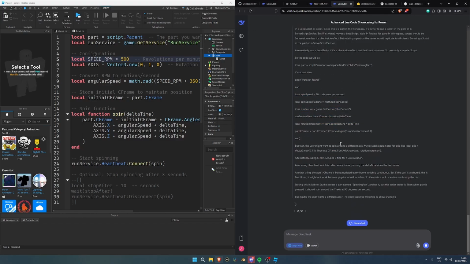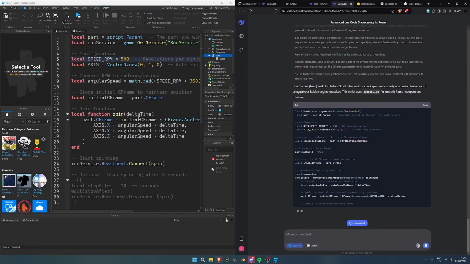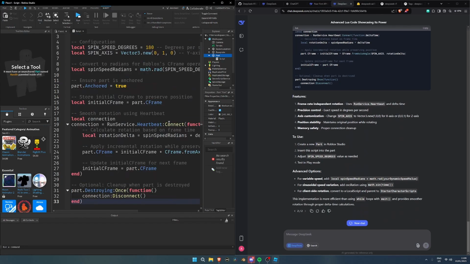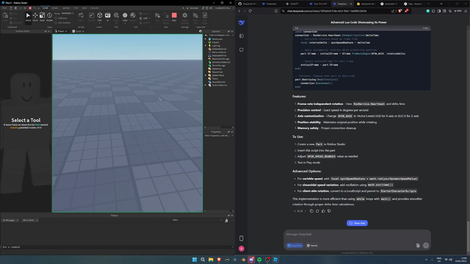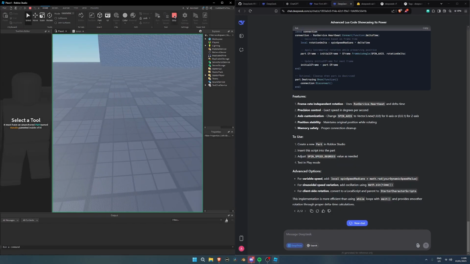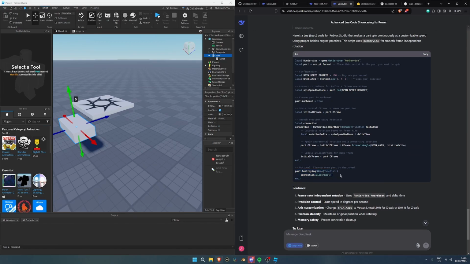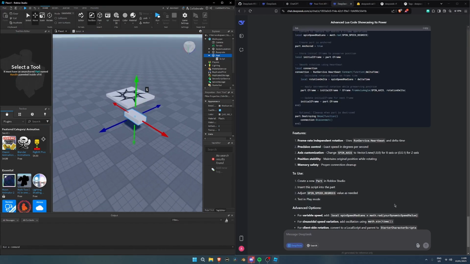The user might want to spin around different, maybe add a parameter for axis. Actually, I like that. Part anchored equals true, so I guess it kind of does it. It also wants to preserve the position for some reason, even though I'm not explicitly telling it to do that. Ah, there we go. So it took 2 tries, but it should be good. I like how it's disconnecting its connection when a part gets destroyed, which I guess is a good way to optimize, right? All right, well, it passed this.